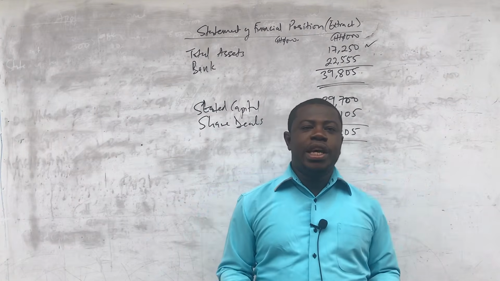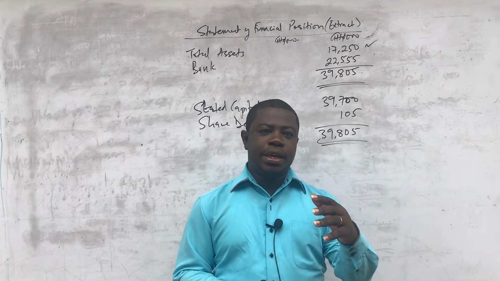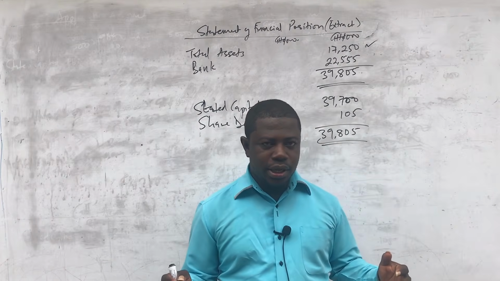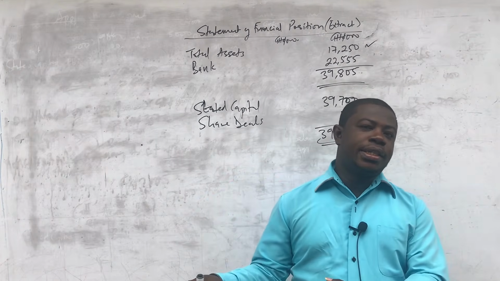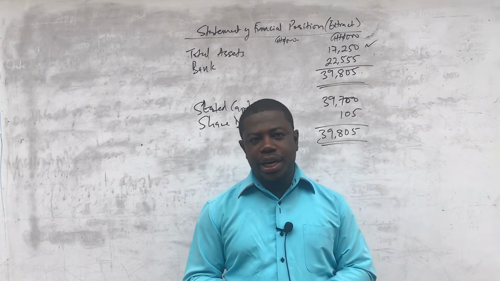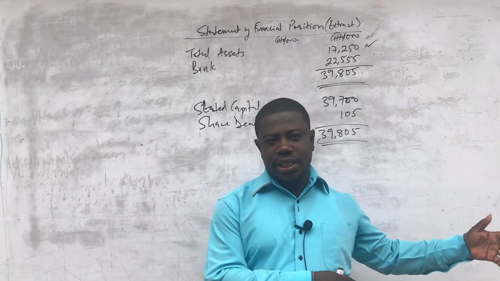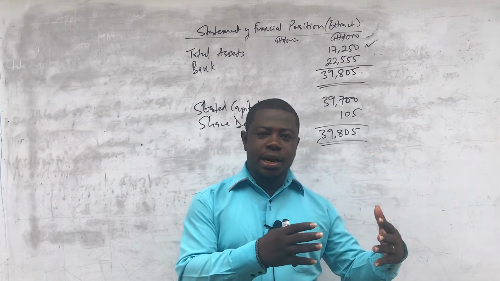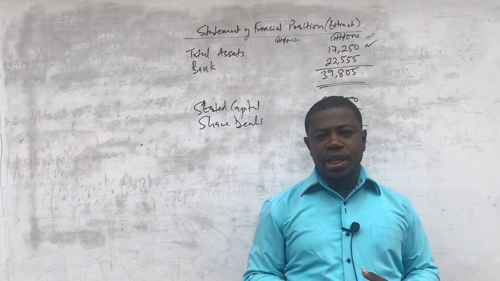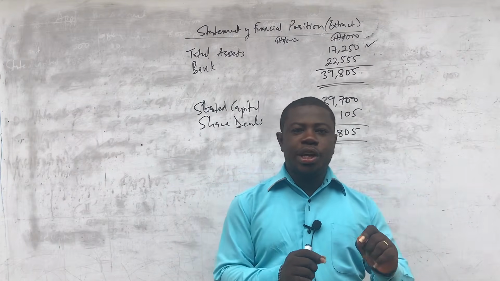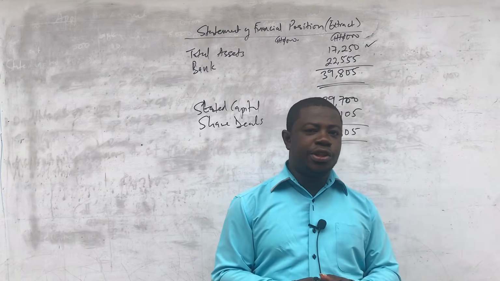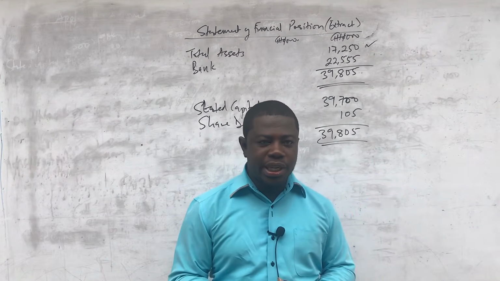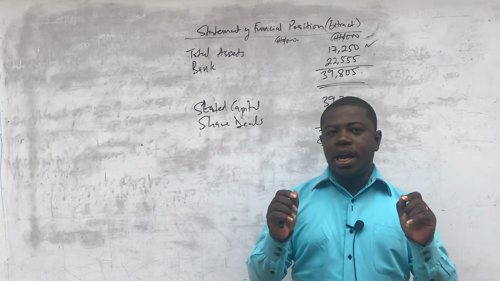And then from the issue of shares, our next video on company accounts, we are going to deal with the final accounts of companies. We are going to look at the simple way that we prepare the company final accounts, which is just like that of the sole trader with a slight change. And then we are going to look at company accounts for publications, which we call the published accounts. Then from there, we are also going to deal with interpretation of accounts, which is accounting ratios and how to interpret them for business analysis. So all those things are ahead of us.